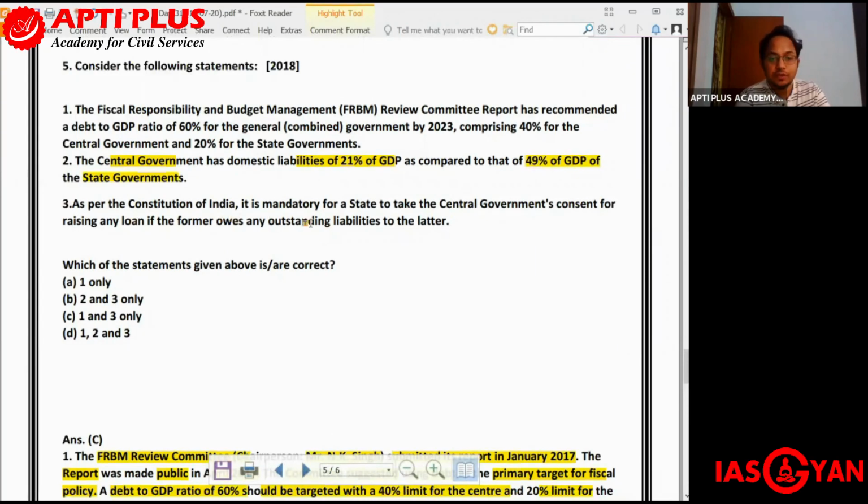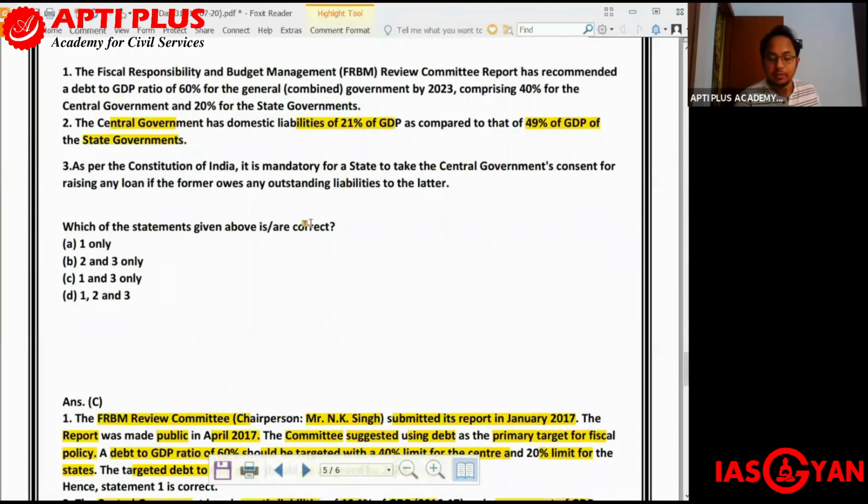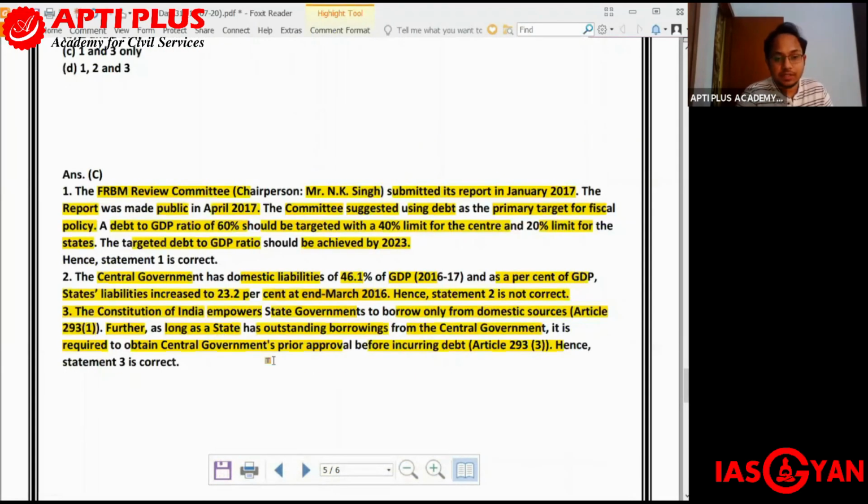And as per the Constitution of India, it is mandatory for a state to take the central government's consent for raising any loan if the former, that is the state government, owes any outstanding liabilities to the latter. Latter means, over here, the central government. So if the state government owes any money to the central government, it will be mandatory for the state to take the central government's consent for raising any loan. So the Constitution of India empowers the state government to borrow only from domestic sources, which is given by Article 293(1). Further, as long as the state has outstanding borrowings from central government, it is required to obtain central government's prior approval before incurring any kind of debt.